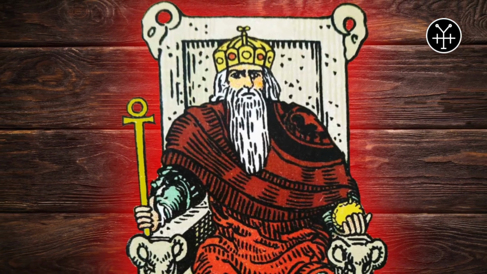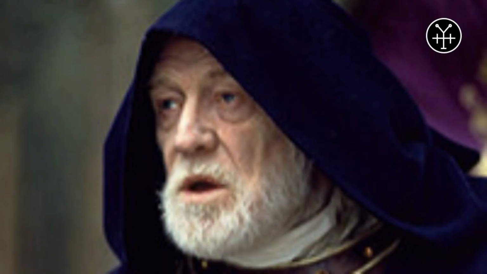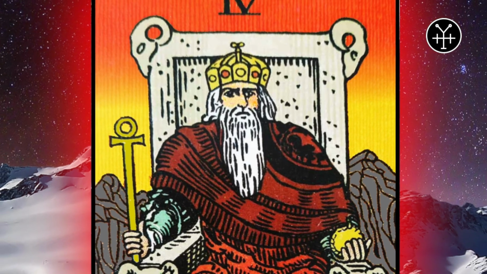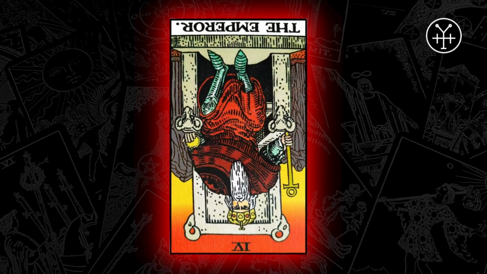Second, the emperor serves, he doesn't demand service. Maximus leads from the front. Marcus thinks about Rome's future. Commodus demands that everyone serve his ego. The upright emperor asks, how can I serve? The reversed emperor demands, how can you serve me?